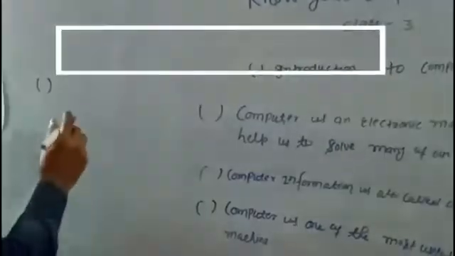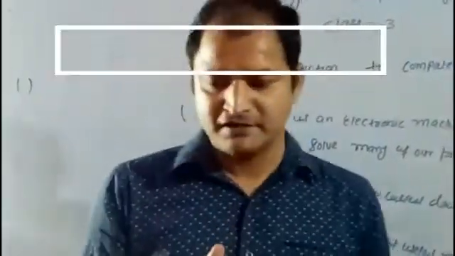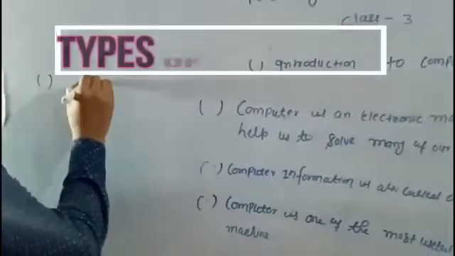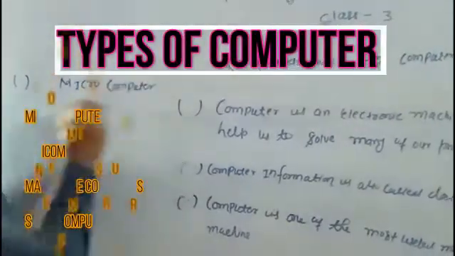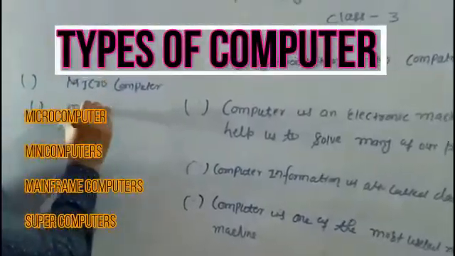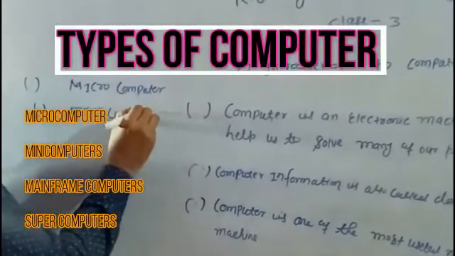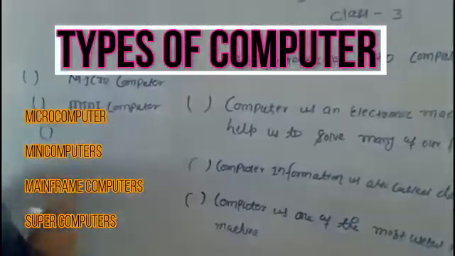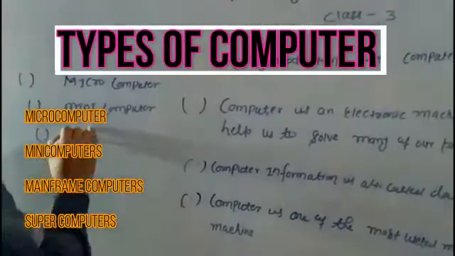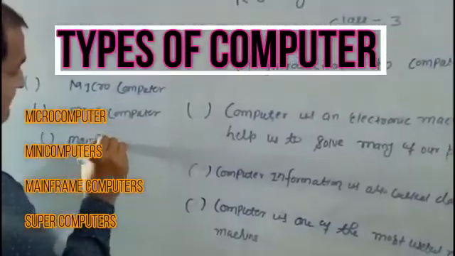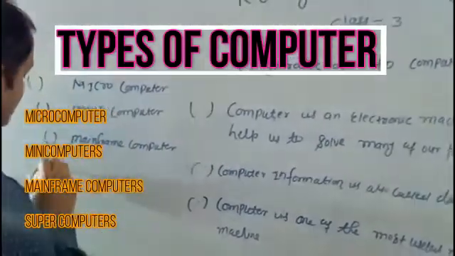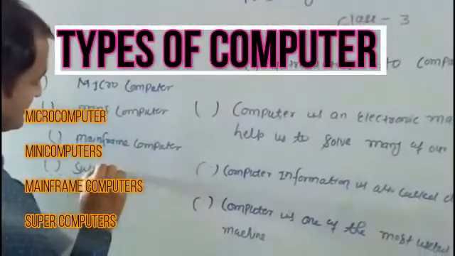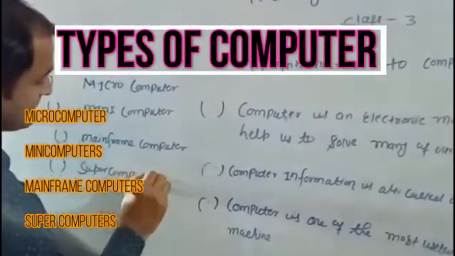Today there are four main types of computer. First, microcomputer. Second, mini computer. Third, mainframe computer. And fourth, supercomputer. These are the four important types of computer.